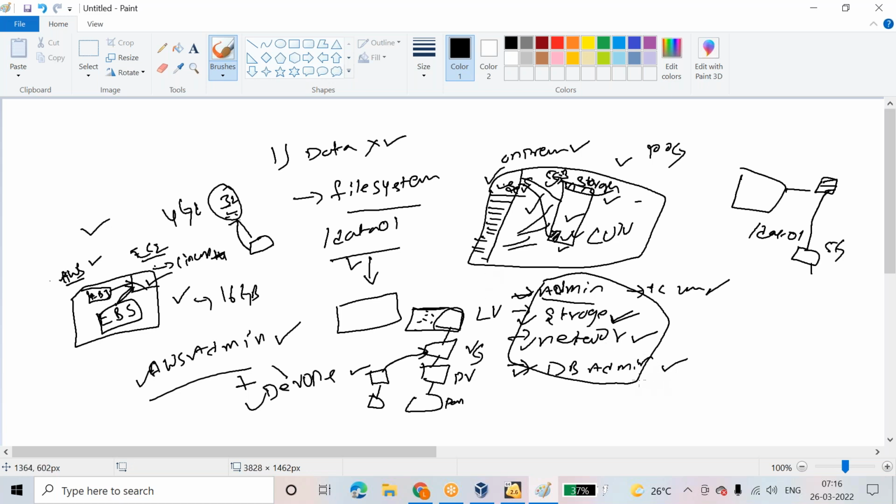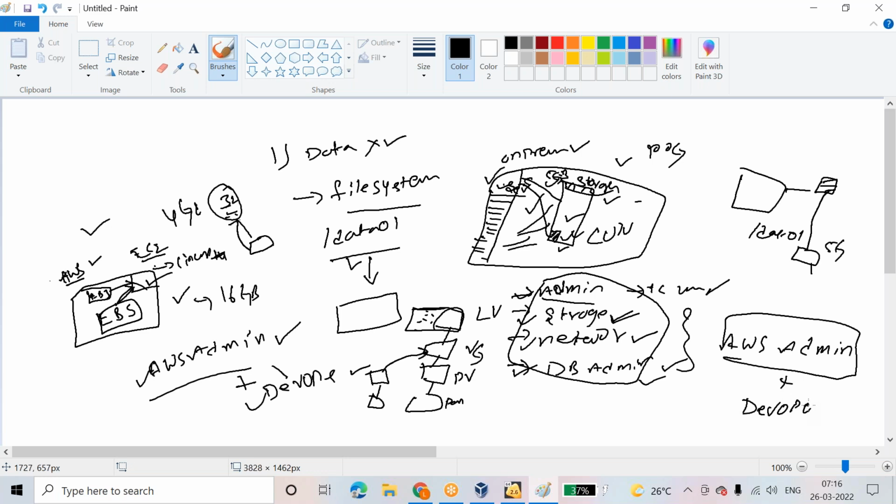Database admin, how to create RDS instance, how to create Aurora database, how to create DynamoDB, all these things you are going to learn. Okay, so all these roles will come under an admin of cloud, AWS admin. Maybe sometimes it will be a combination of all roles in a single person, AWS admin. As I told, some companies plus DevOps.